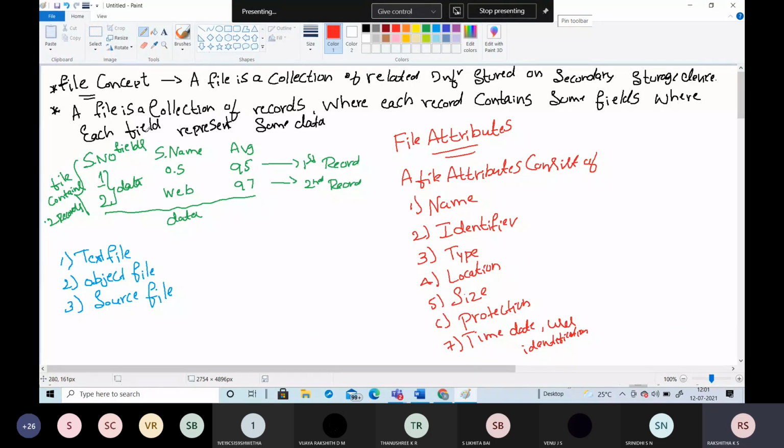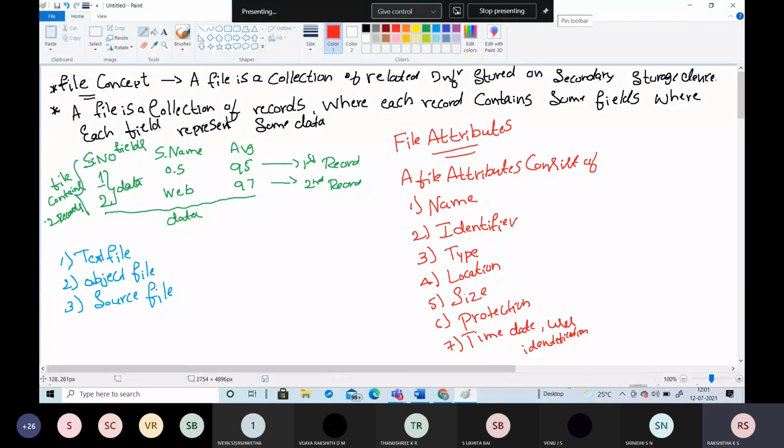Here is one example. The file contains a collection of records. The first one is taken as the first record and the second one as the second record, where each record contains some fields, where each field represents some data. If you consider the first record, it has fields like serial number, serial name, and the average. These three we are going to call fields.